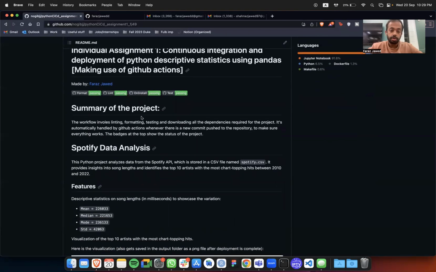So the summary of the project, as I told you, involves linting, formatting, testing, and downloading all the dependencies from the requirements.txt file. And everything is automatically handled by GitHub Actions. And we can run this code on any cloud platform. It can be GitHub Codespaces or Amazon or whatever.